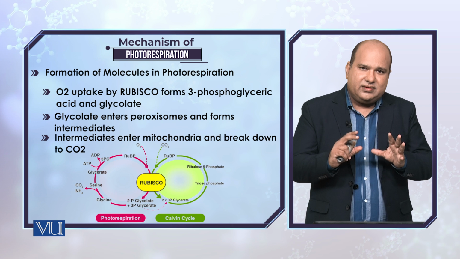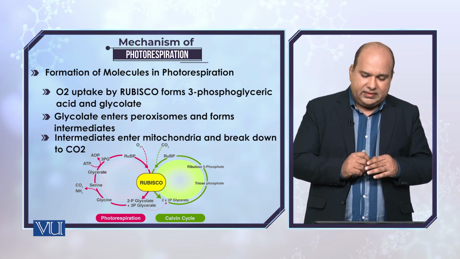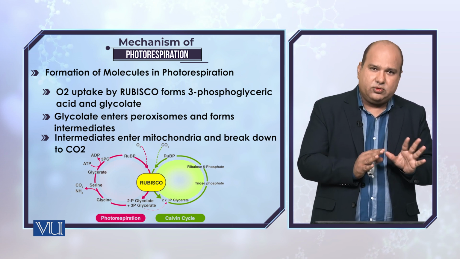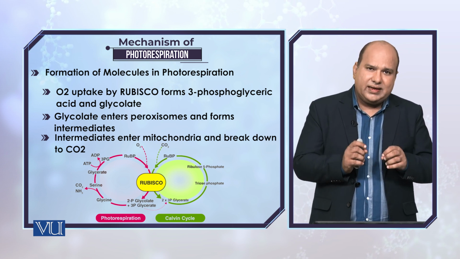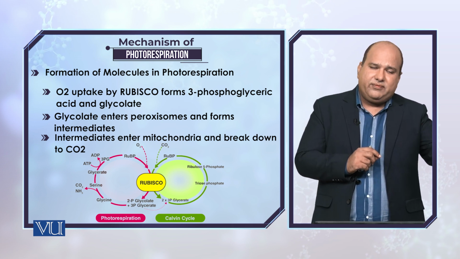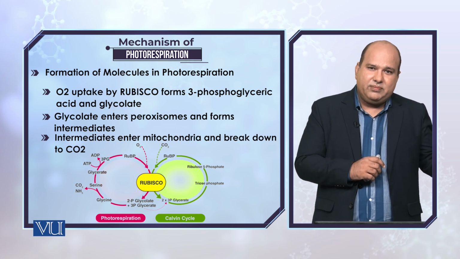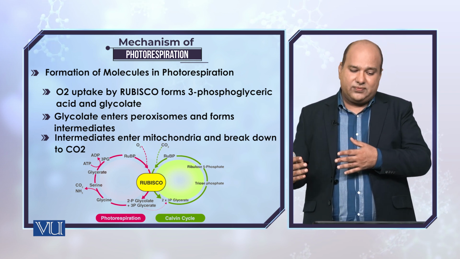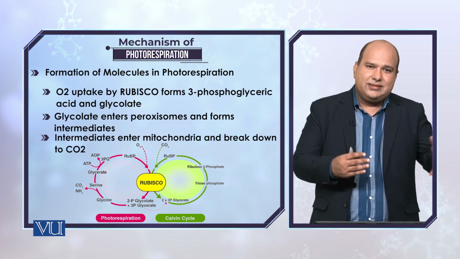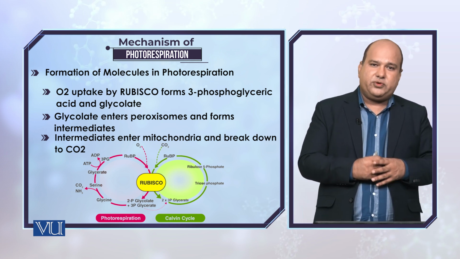But when oxygen exceeds carbon dioxide, what will happen? Of course you will get 3-phosphoglycerate, no doubt about it, but you will also get another compound, glycolate. So 3-phosphoglycerate will be involved in the regeneration of ribulose 5-phosphate, and glycolate will be involved in the formation of certain other intermediates which are not the product of photosynthesis.